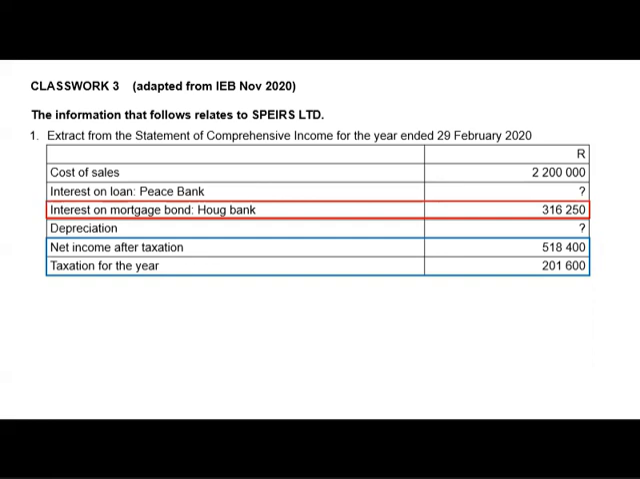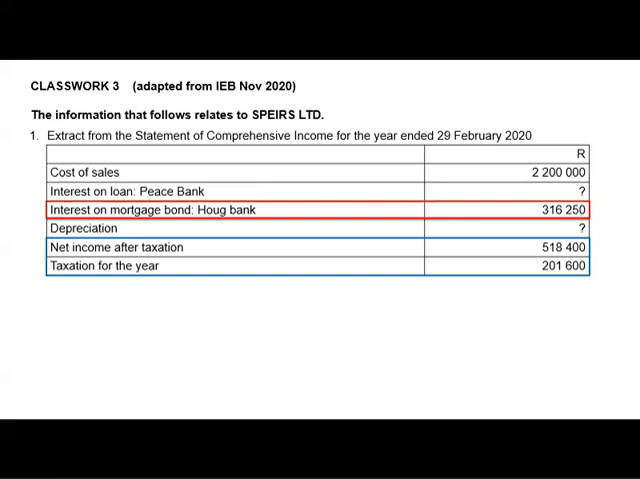Okay, remember profit before tax, when you minus your taxation, it gives you net income, which is your net profit after tax of 518,400. So if you work backwards and you want profit before tax, you will just have to add the two, which is your income tax as well as your profit for the year.